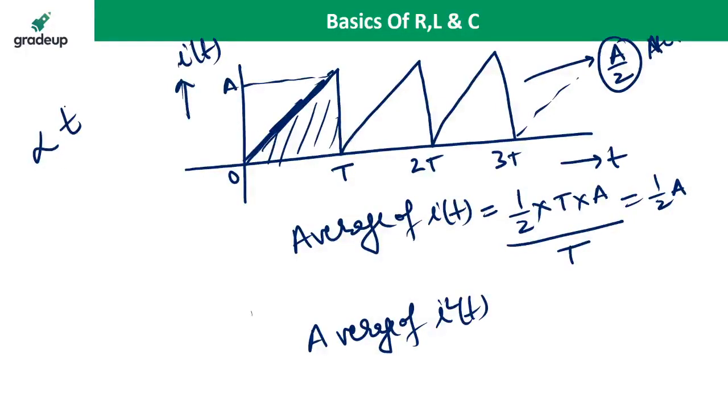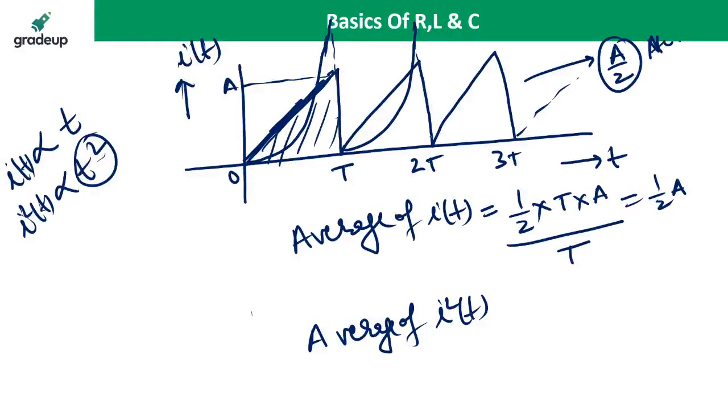If I make the square, I square is directly proportional to T square, and T square is the parabola. So it becomes the parabola. Now you have to take the area under the parabola, because we have to take the average of I square.